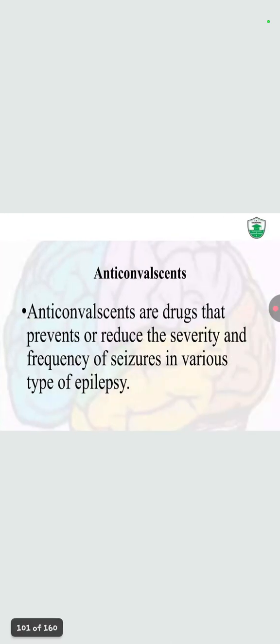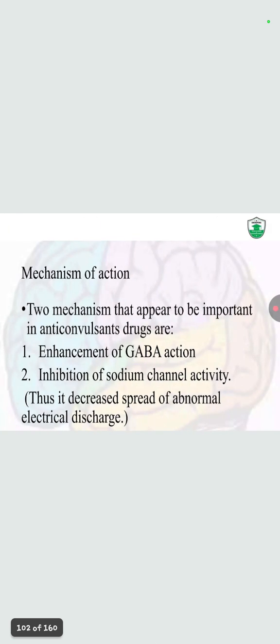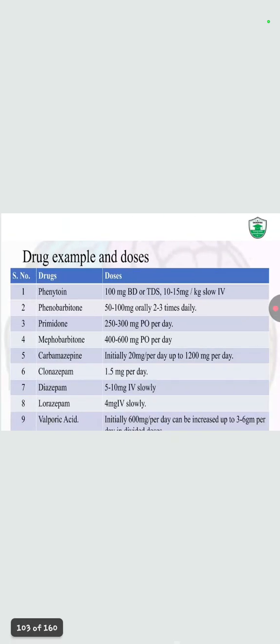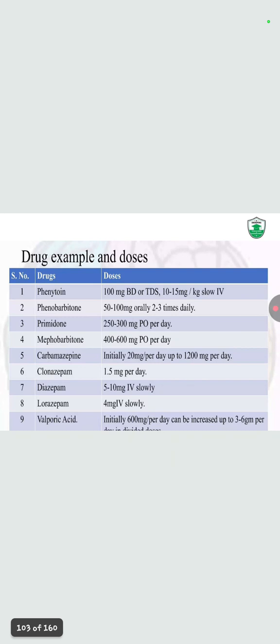Now anticonvulsants prevent and reduce the severity and frequency of seizures in various types of epilepsy. Mechanism of action: they involve the enhancement of GABA actions and inhibition of sodium channel activity. Thus, it decreases the spread of abnormal electrical discharge. These are the anticonvulsants, or you may say the drugs used in epilepsy.